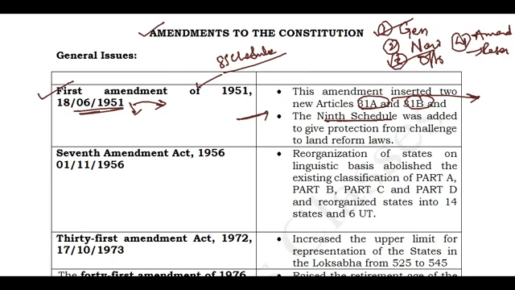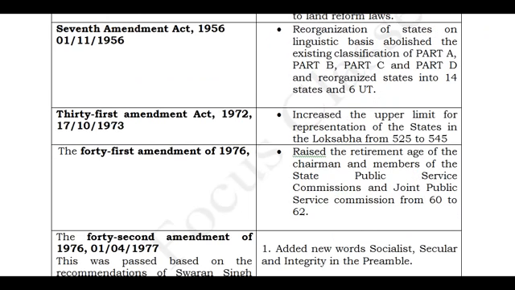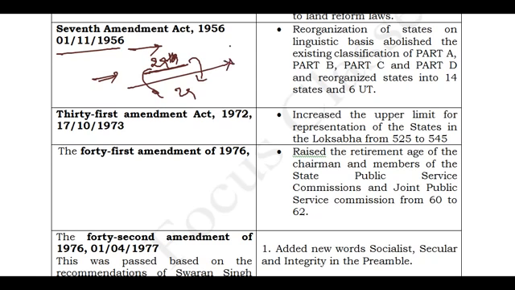Please remember. And the second important act is the 7th Amendment Act. See the date 1/11/1956. By looking at the date, you can say this is the date from which the states were reorganized. And we have discussed this when we discussed the first part and the first schedule also. What are the states? At the time of independence, we had 29 states, and now also we have 29 states. But the same 29 states are not here, and there was a demand for separate language states based on the language, and the government constituted so many committees.